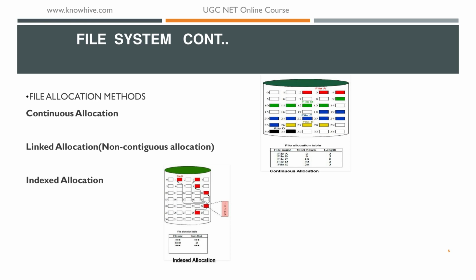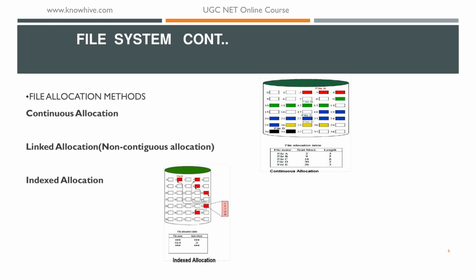This is followed by free space management, of two types: bit tables and free block list. In bit tables, this method uses a vector containing one bit for each block on the disk. An entry of 0 corresponds to a free block and 1 corresponds to a block in use.